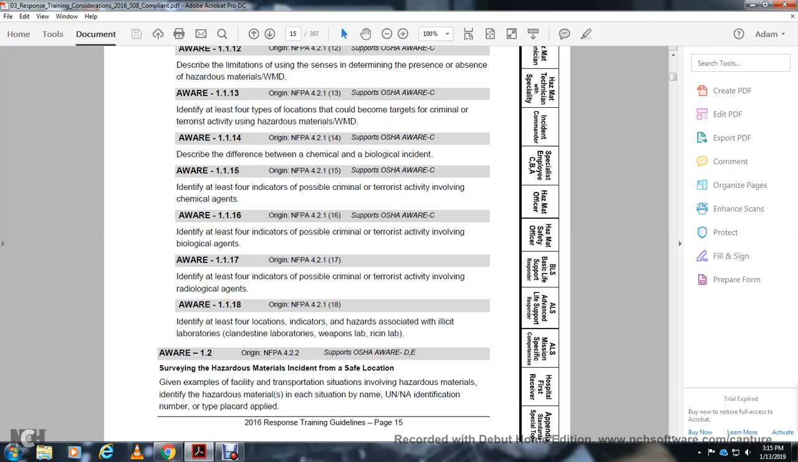Give examples of the facility or transportation situation involving hazardous material, and identify the hazardous material in each of the situations by name, UN/NA identification number, and the type of placard applied.